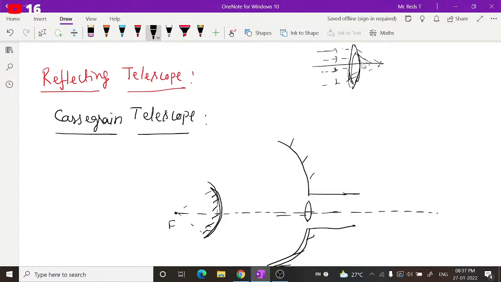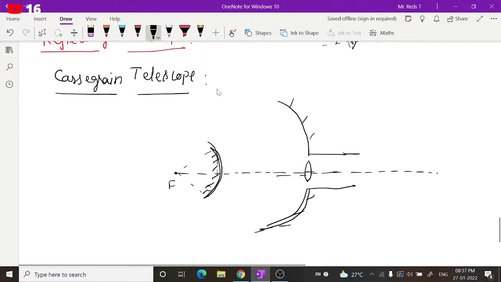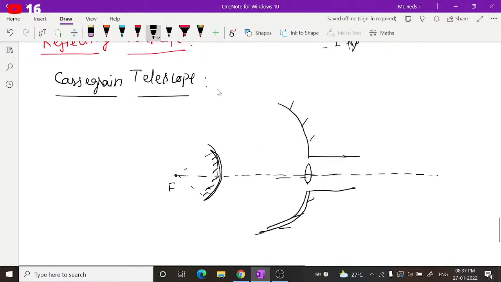These rays will be focused at different places, so because of that the object image will not be sharp, it will be a blurred image. This kind of error can be rectified when you use mirrors. You can write as a note that this will be used for rectifying the spherical and chromatic aberrations.